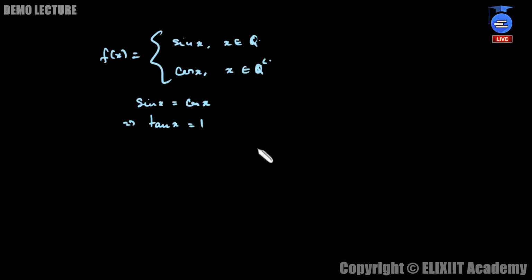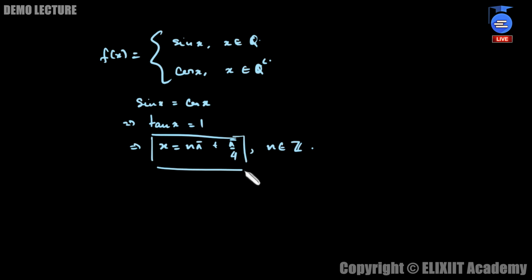And when tan x is 1, we can find the general solution. Tan pi by 4 is 1. But let's see the general solution. We know that if tan x is 1, then x is equal to n pi plus pi by 4 for n belongs to integers. As you keep on putting the values of n, you will keep on getting solutions, right? So in total, there can be infinitely many solutions. So in terms of general solution, this is the answer: x is equal to n pi plus pi by 4.